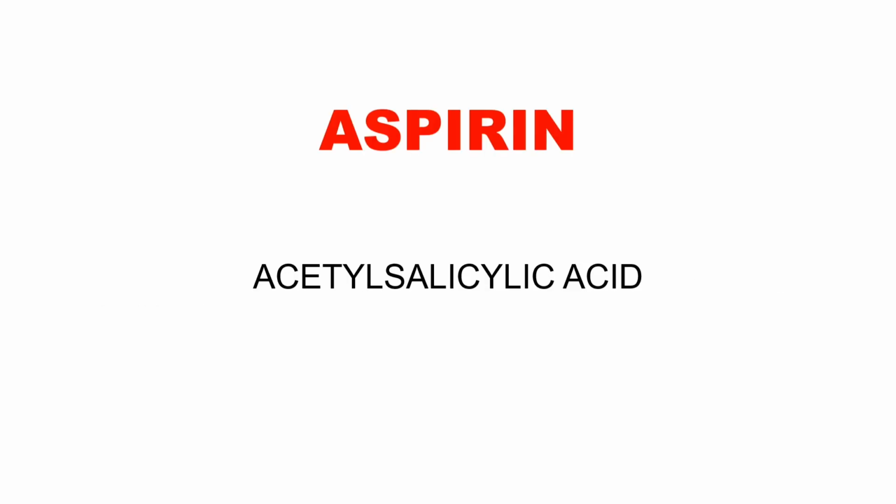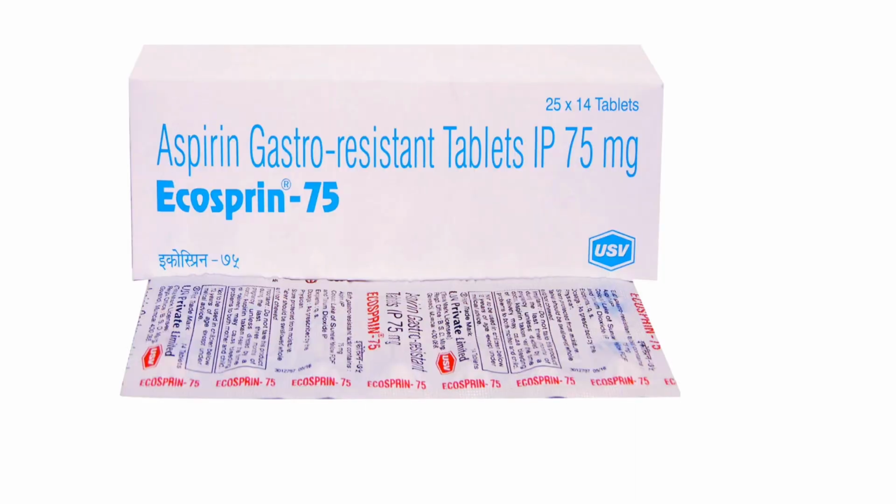Today, let us discuss aspirin. Aspirin's chemical name is acetylsalicylic acid. It is available in tablet form, capsule form, and IV form. In generic, it is known as aspirin. The most commonly used brand in India is Ecosprin. Available doses are 75 mg, 150 mg, 325 mg, and 600 mg.